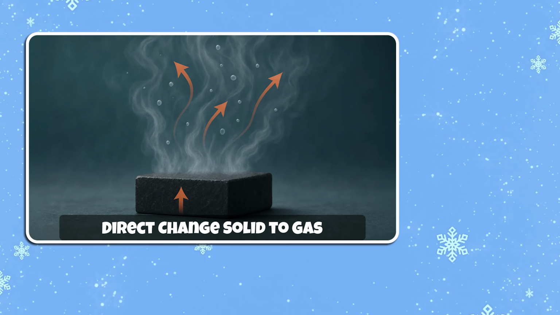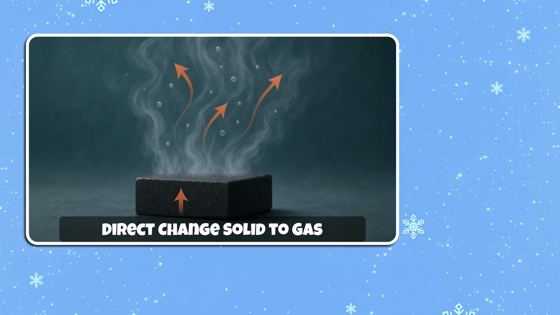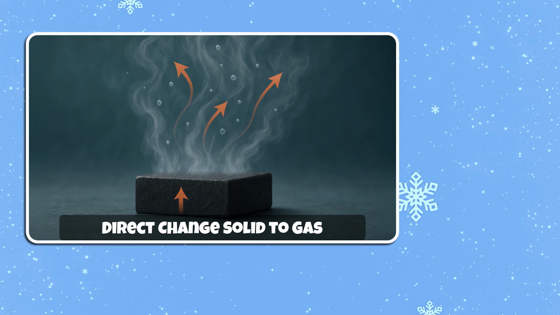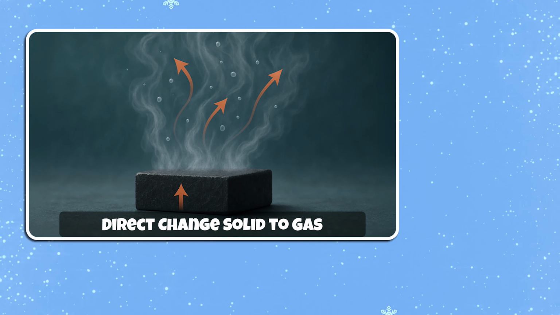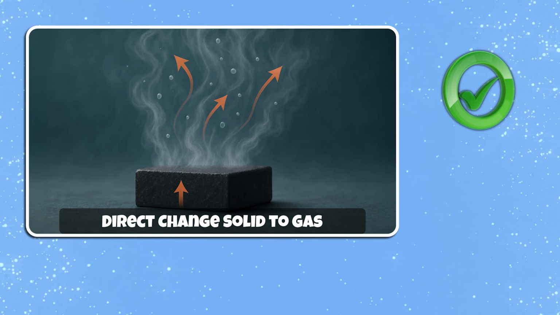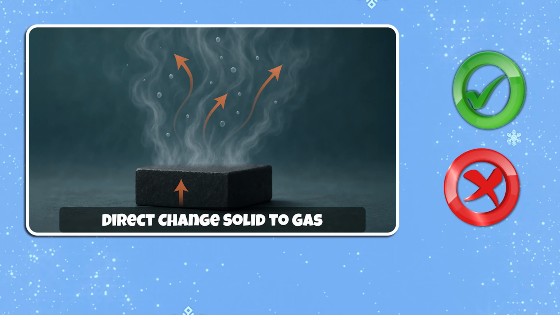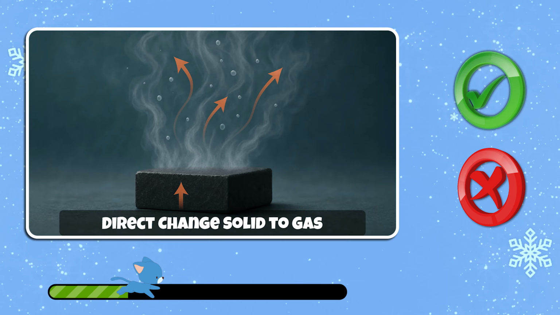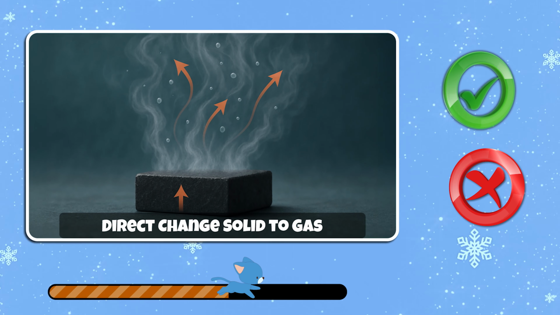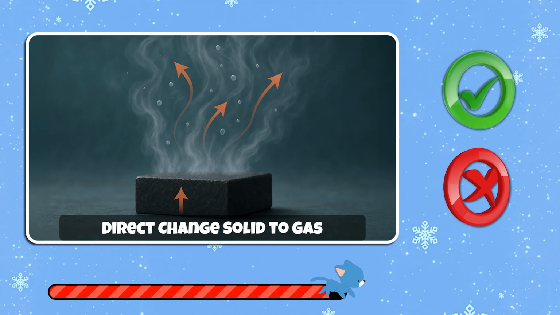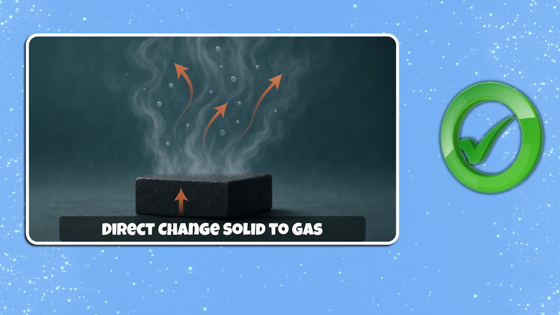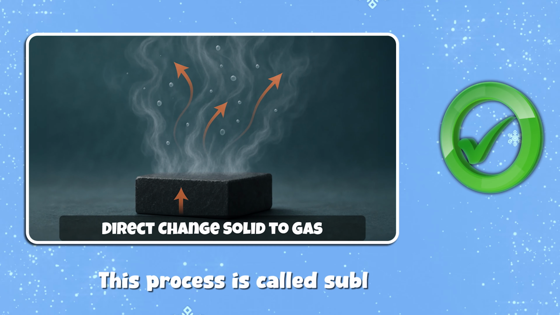Alright, here's your next one. Heating a solid can turn it directly into a gas without becoming a liquid first. True or false? Stand if it's true, sit if it's false. That one's true. This process is called sublimation.